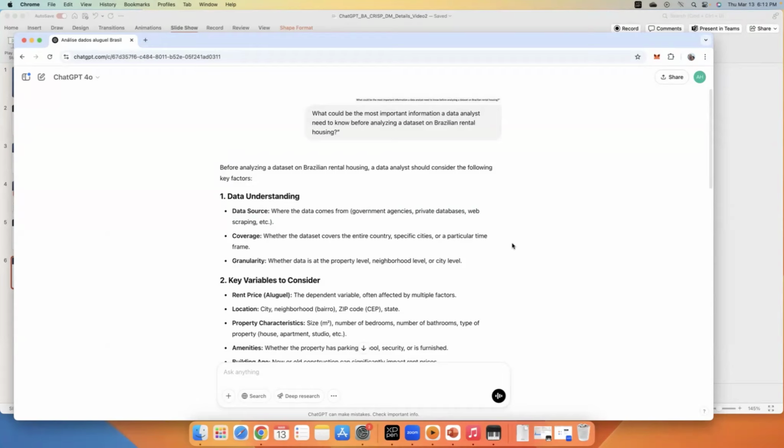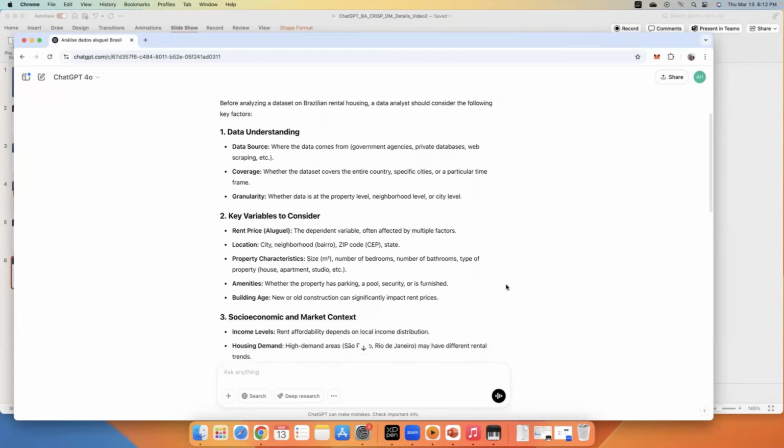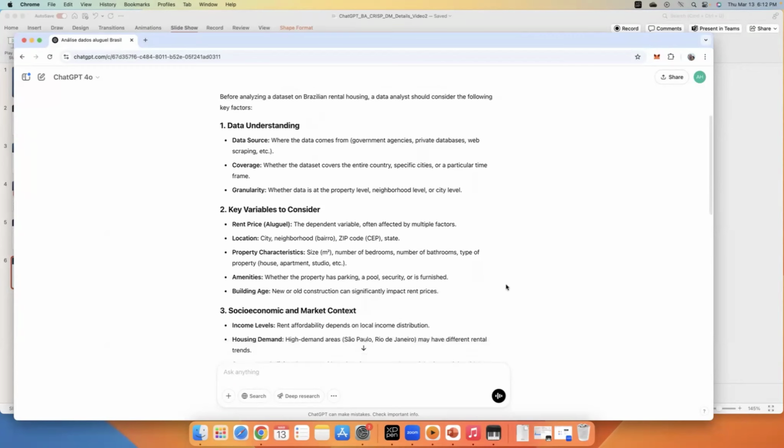What's the coverage scope? Is this country level, or specific cities? Is there a particular time frame in which the data is collected? Granularity: is it a higher level or a lower level with more detail? And there is other information. So it's a really nice start, as you can see.